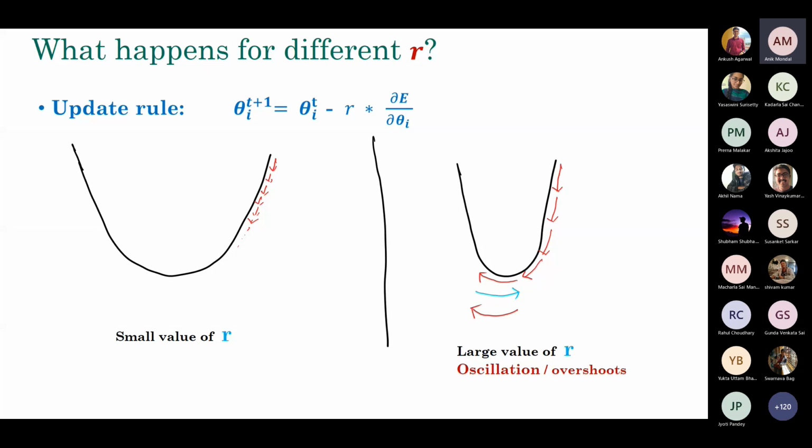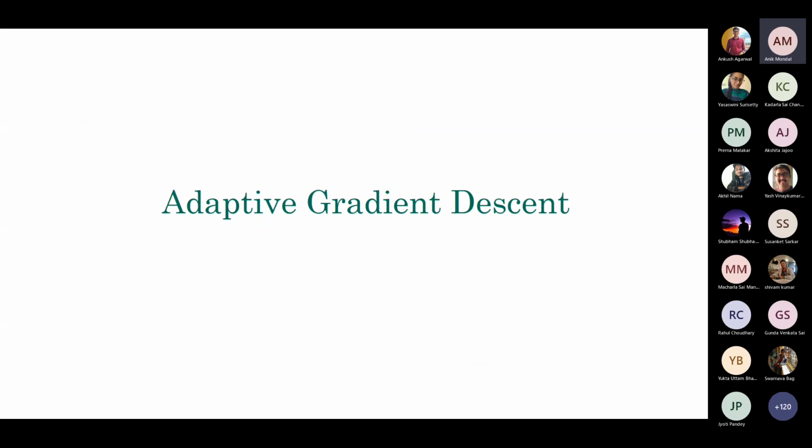Another danger is that if you set the value of R to be very big, you can overshoot the minimum value. You land somewhere very far apart from the position, and then ultimately end up going somewhere else. So oscillation and overshoot are the two problems with a large value of R. That's the major problem. The solution for this one is called adaptive gradient descent.